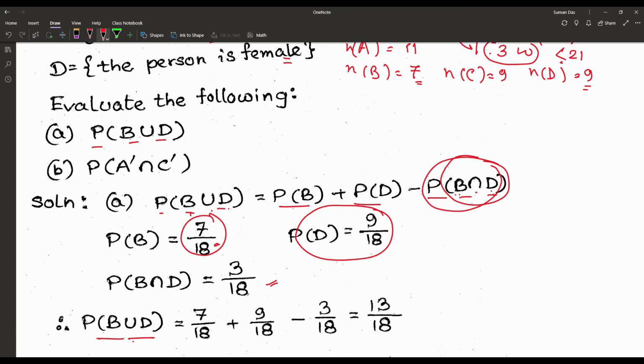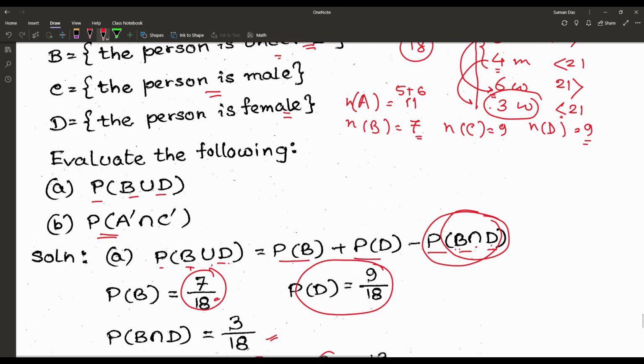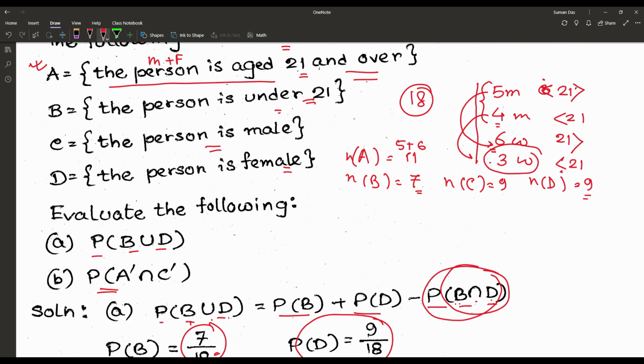So P of B union D is equal to 7 by 18 plus 9 by 18 minus 3 by 18, and the result is 13 by 18. Now, the next one: P of A complement intersection C complement. Once again, we are saying it in words, as in English language. What is A? The person is aged 21 and over. So A complement means the person is under 21.